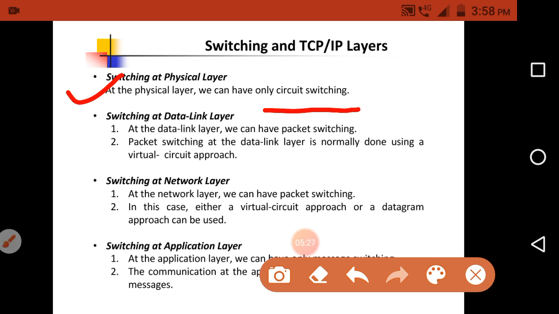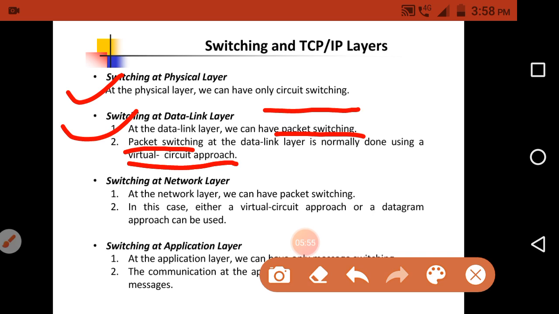Okay, in the physical layer we have to use circuit switching. At the data link layer we have to use the packet switching network. In the packet switching network we mainly use the virtual circuit approach, because virtual circuit is one of the types of packet switching network. So in the data link layer we use packet switching, mainly the virtual circuit approach.